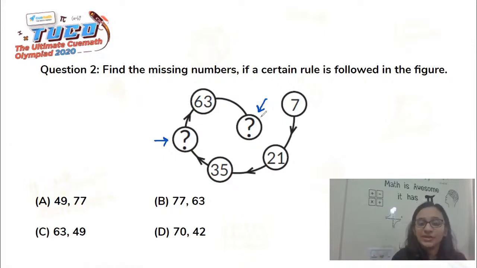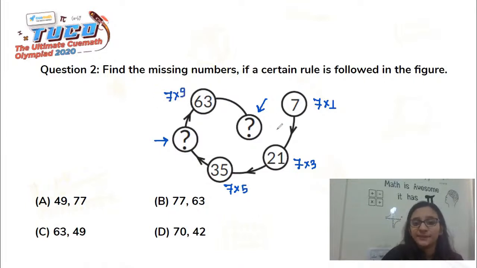Now, what you need to do is first look at these 4 numbers which are given, that is 7, 21, 35, and 63, and observe how they are related to each other. So the very primary observation that I can make is these are all the multiples of 7. So we'll keep writing it here. 7 times 1 gives us 7. Then 7 times 3 gives us 21. 7 times 5 gives us 35. And then 7 times 9 gives us 63.